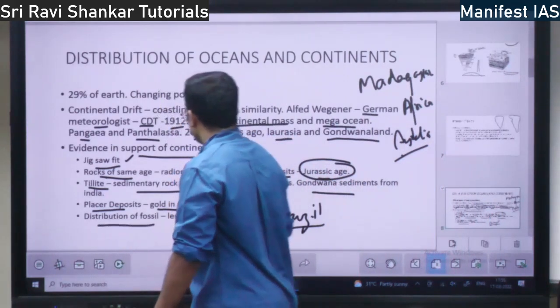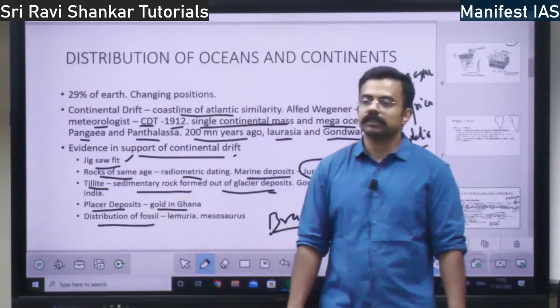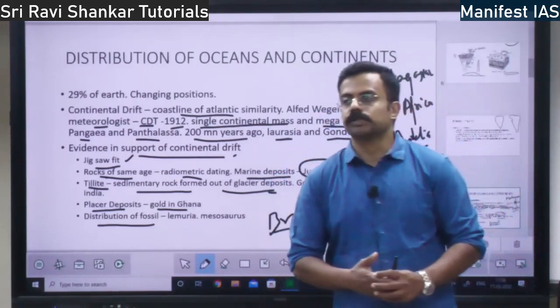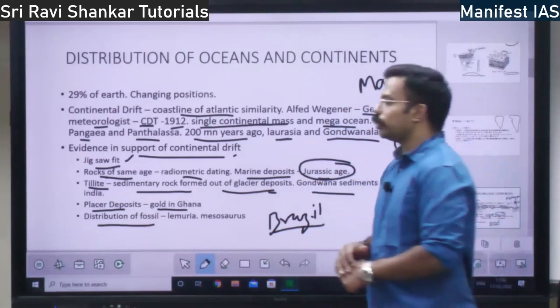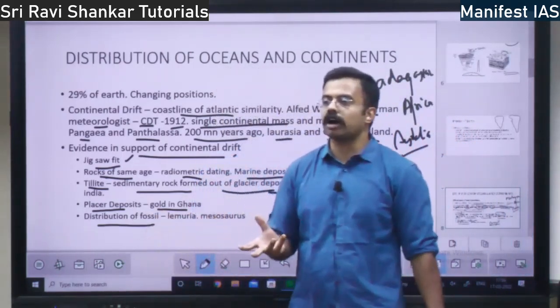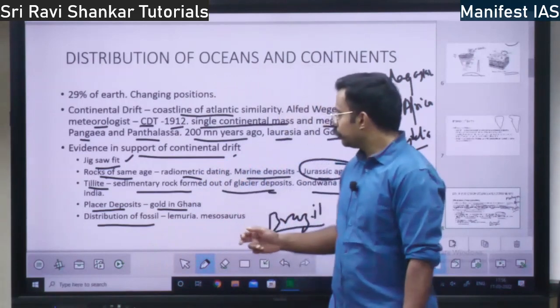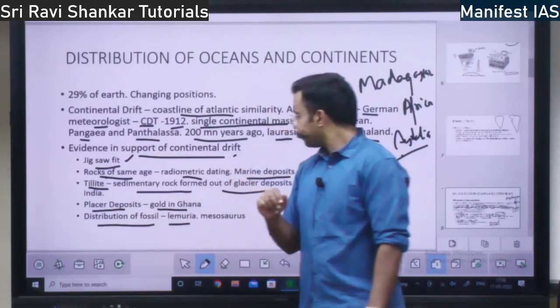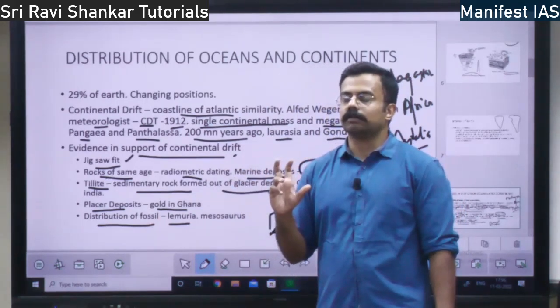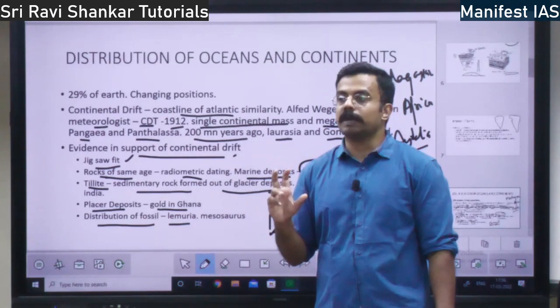Then you have distribution of fossils. Fossils means the dead organisms of plants and animals, which are stored within the earth in the same shape, in the form of rock or something, right? If you see Lemuria, there was one organism called lemurs.